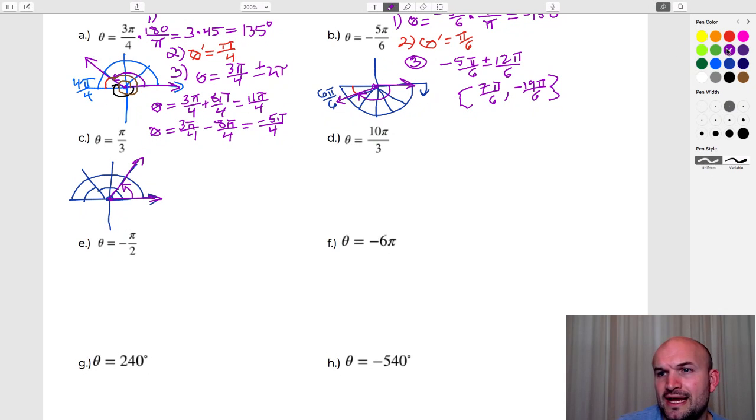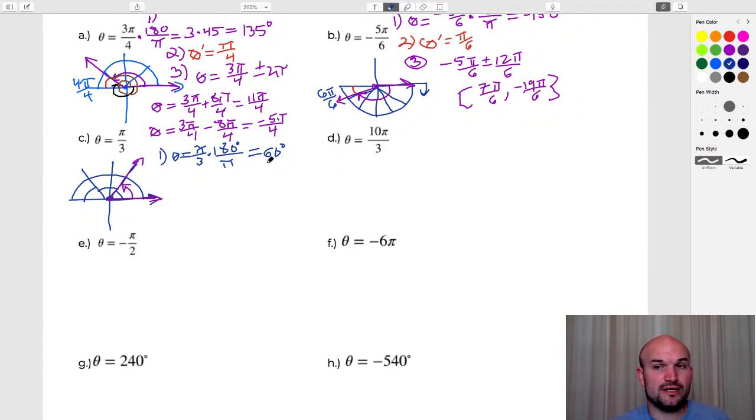If I was going to go ahead and convert this now to degrees, I would just take my pi over 3 and times it by 180 degrees over pi. And the pi's divide out, 3 divides into 180, let's say 60 degrees.